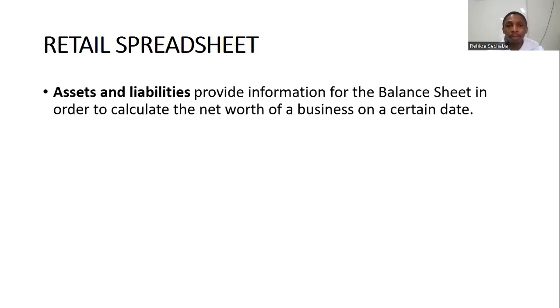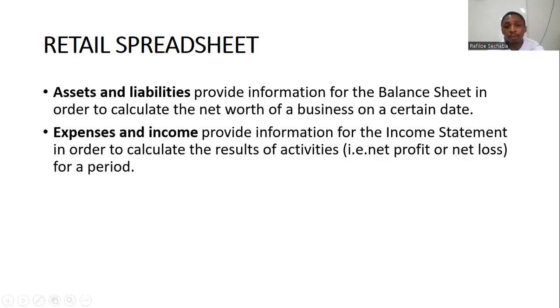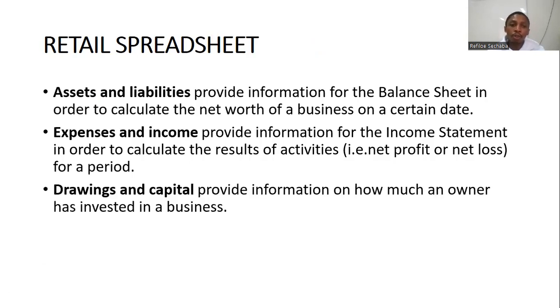Now, the spreadsheet will be divided as follows. We've got assets and liabilities that provide information about the financial position in order to calculate the net worth of a business on a certain date. And expenses and income, they tell you about the performance of the business. They provide information for the statement of profit or loss in order to calculate the results of activities, that is, calculating your net profit or net loss.